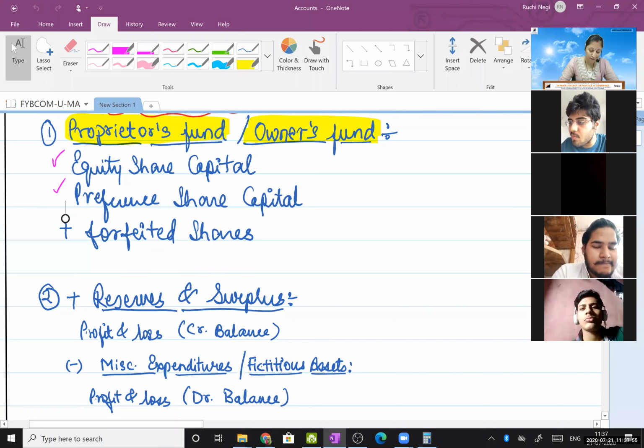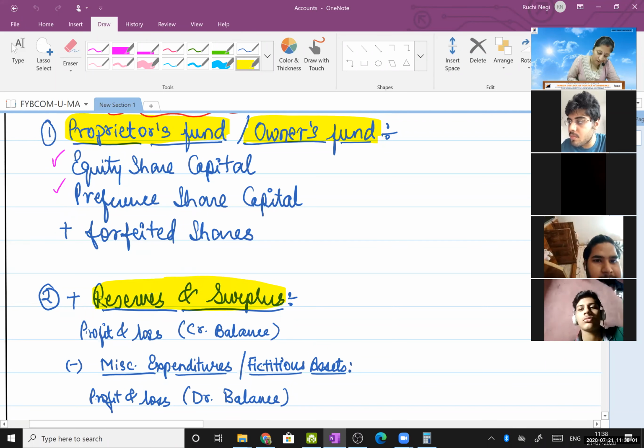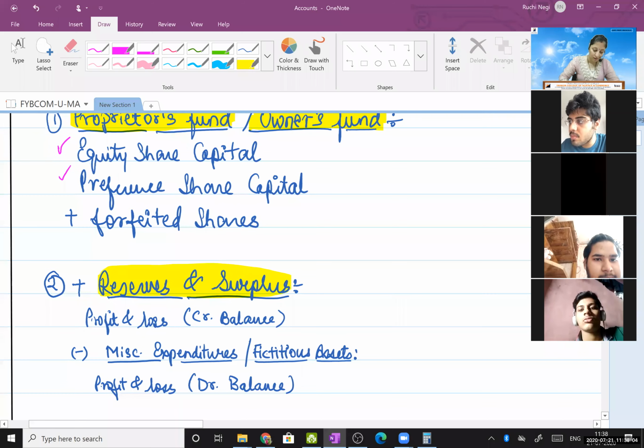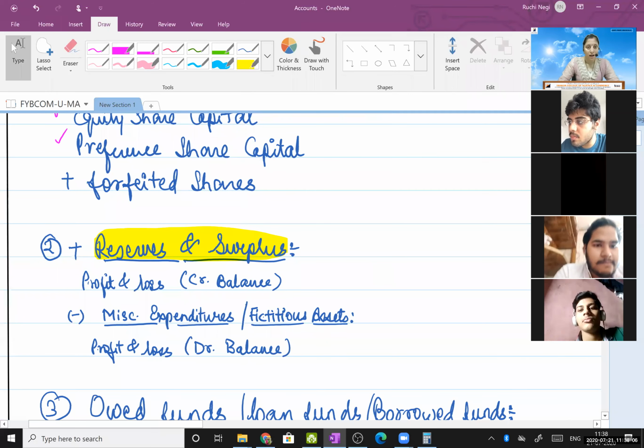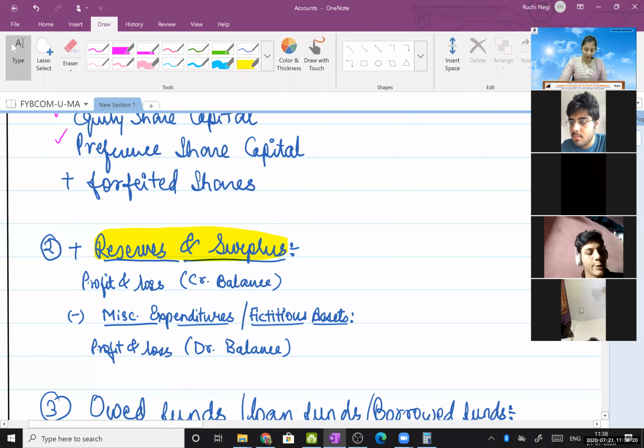Then add reserves and surpluses, that is your profits, credit balance, and subtract your losses, debit balance. If there is any profit, we will add it to capital, and if there are any losses, we will subtract them. That will come under the heading reserves and surplus.